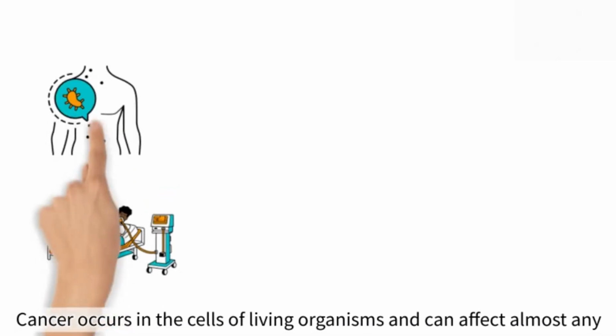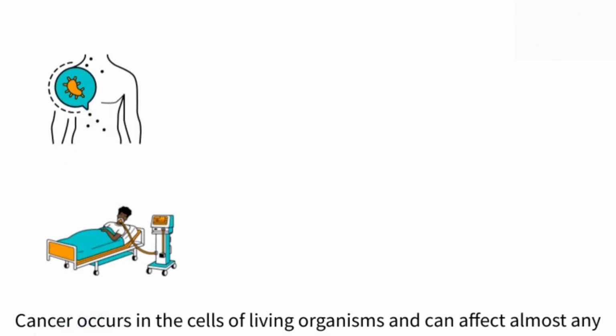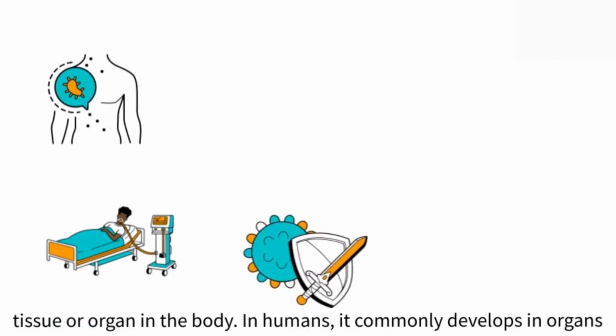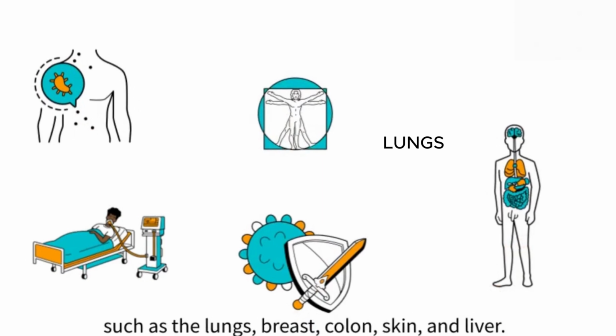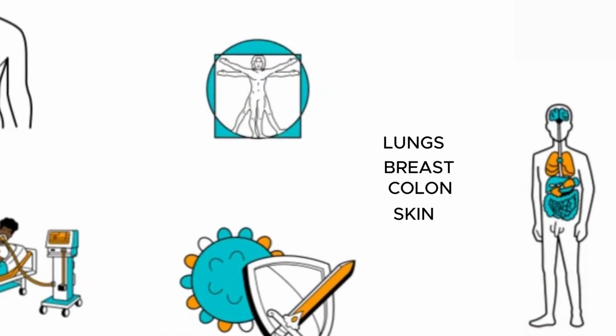Cancer occurs in the cells of living organisms and can affect almost any tissue or organ in the body. In humans, it commonly develops in organs such as the lungs, breast, colon, skin, and liver.